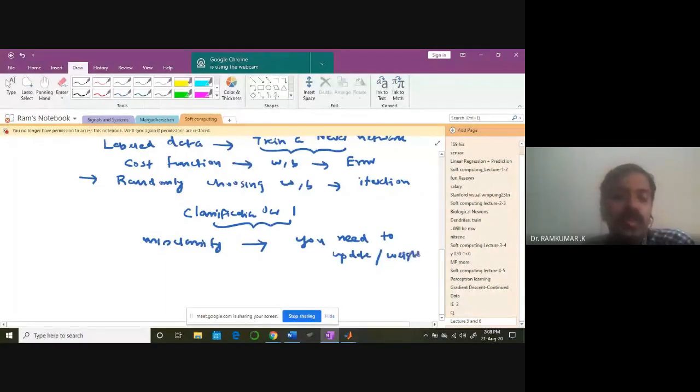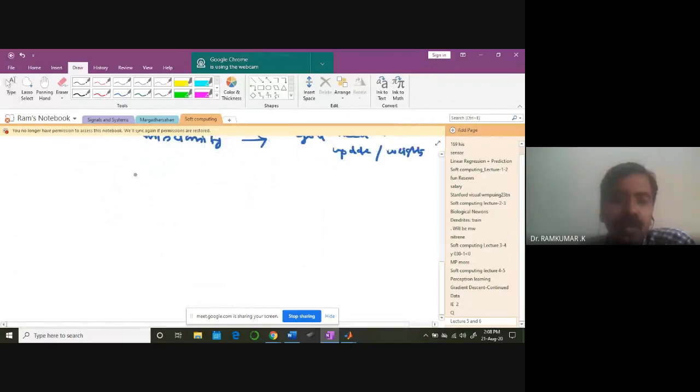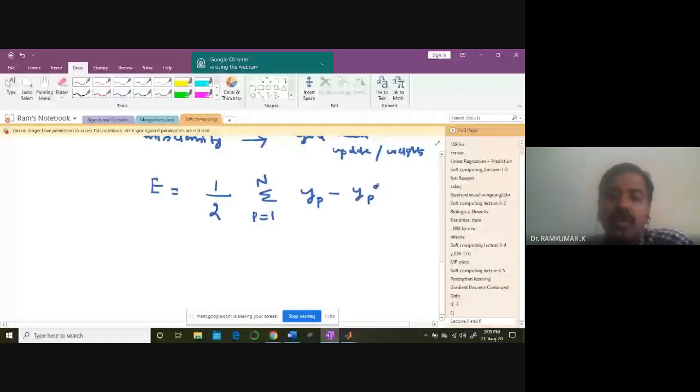So how we are going to do this is the problem statement we are trying to address. Initially we also discussed the cost function in terms of a quadratic cost function like this: E is equal to 1 by 2 sigma, summation P equal to 1 to n. You accumulate all the errors between your desired value and the neural network output, and you square it.